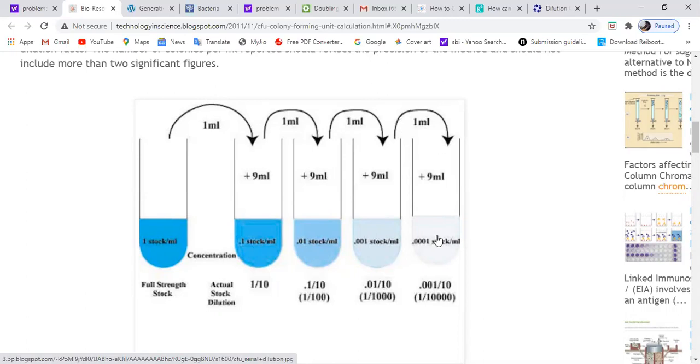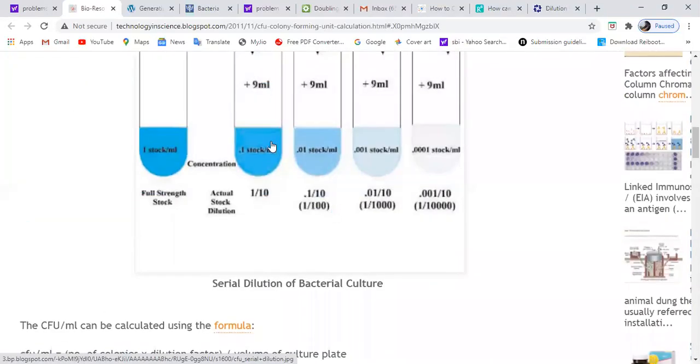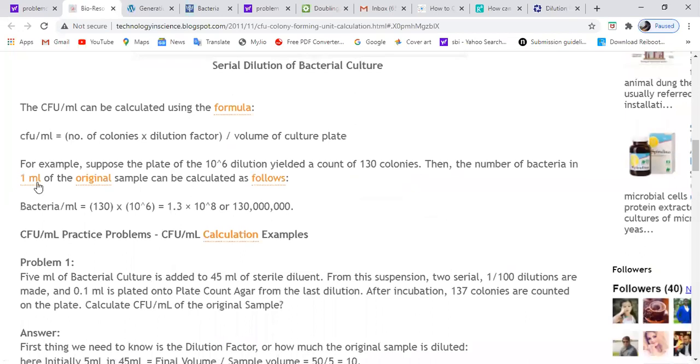So that's how you will continue to dilute your culture, and you are decreasing the number of colony forming units which are actually present in the stock culture. So to calculate the number of cells in the stock by counting the CFU on this plate, you need to take this dilution factor into consideration. You will also need to multiply by this dilution factor. So what will you do? The CFU per ml can be calculated by using the formula: CFU per ml is equal to number of colonies into dilution factor divided by volume of the culture plated. So this is another formula.